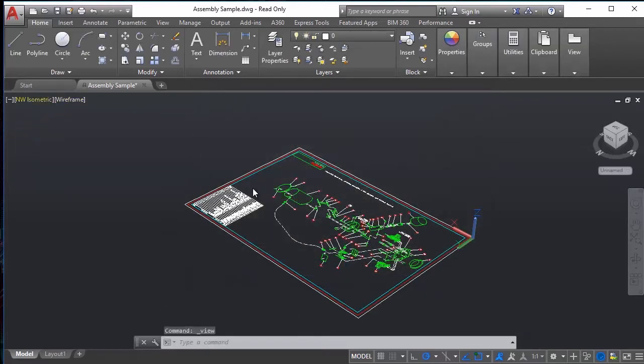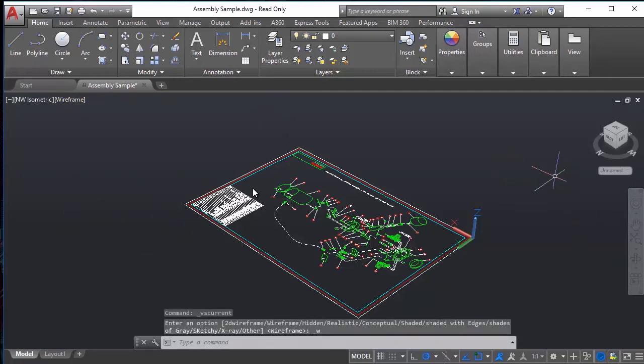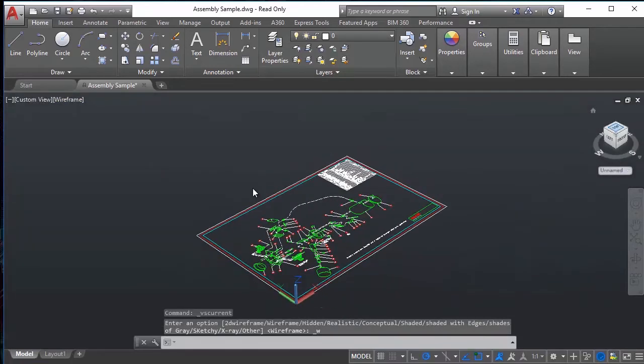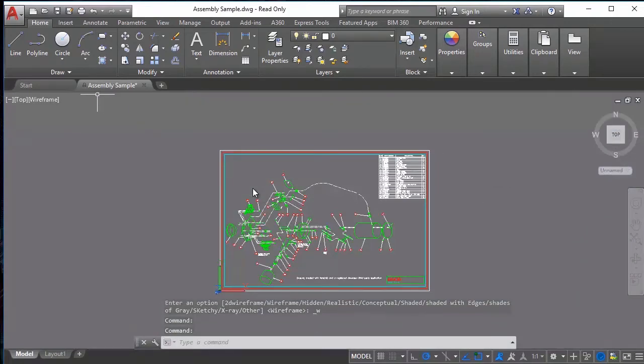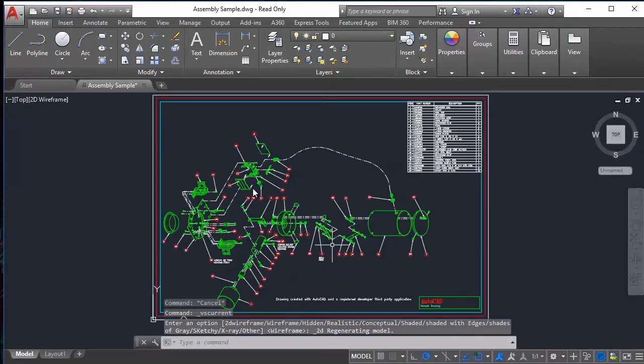Let's close it. In the visual style control, we have the wireframe by default, and we have other styles, but in 2D drawing, the only one we're going to use is the 2D wireframe. So we will see the others in the future. Okay, back to the wireframe. Great.